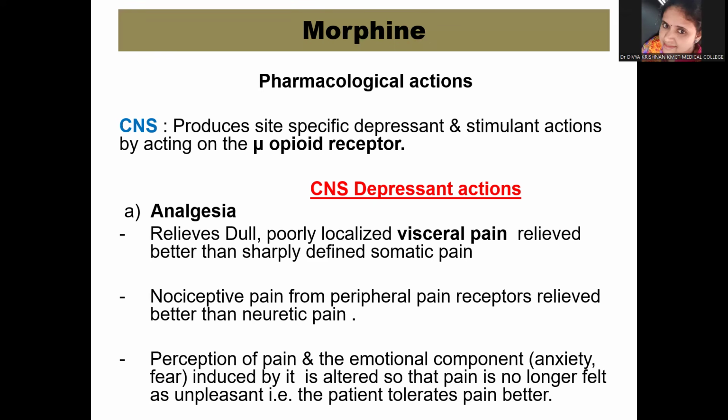Another important thing is that not only the pain but the perception of the pain and the emotional component that is usually associated with the pain, that is the anxiety and the fear, is also altered by morphine, so that the pain is no longer felt as unpleasant by the patient, and the patient tolerates pain better. So this is much absent in the NSAIDs, because the NSAIDs only take care of the pain part. It is not taking care of the emotional component of the pain.